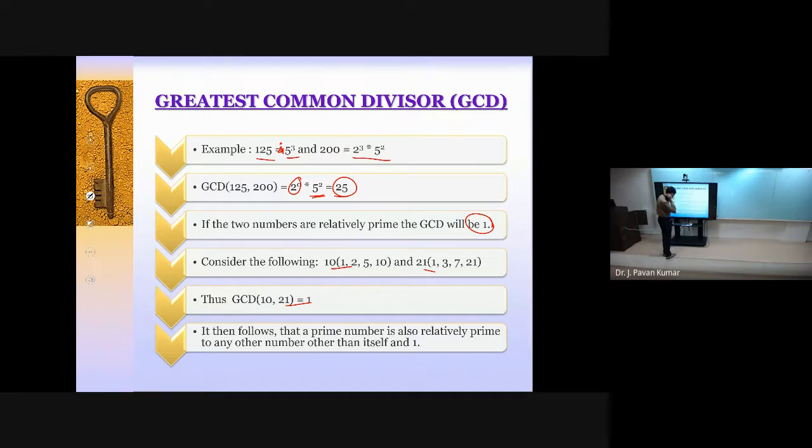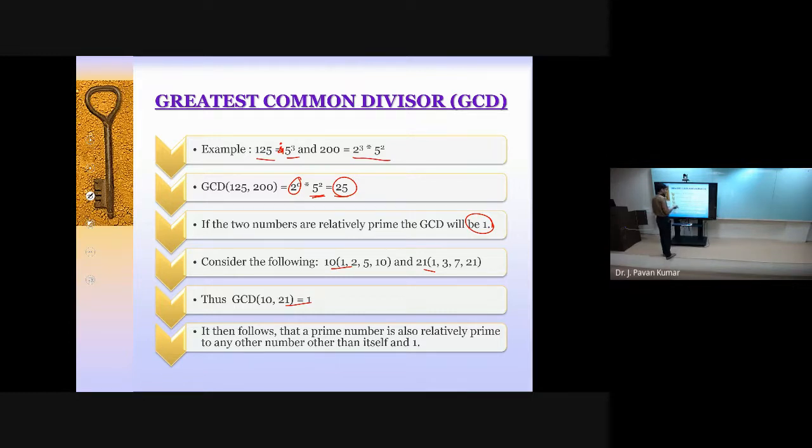It then follows that a prime number is also relatively prime to any other number other than itself and 1. Okay, any prime number if you consider, it will be relatively prime. Why? Because for a prime number we will be having only 1 and itself as the factors.